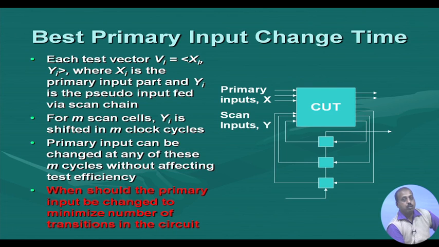That is the concept of best primary input change time, and in fact there is no straightforward guideline like when this should be changed; it depends very much on the circuit. Maybe we need to do a proper simulation of the circuit to see when this primary input should change, so that we get the minimum power consumption. We will continue in the next lecture.